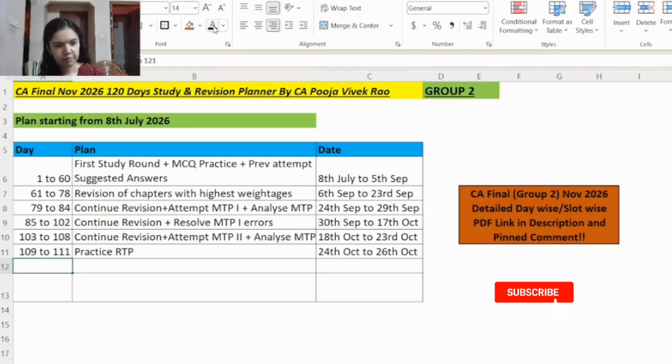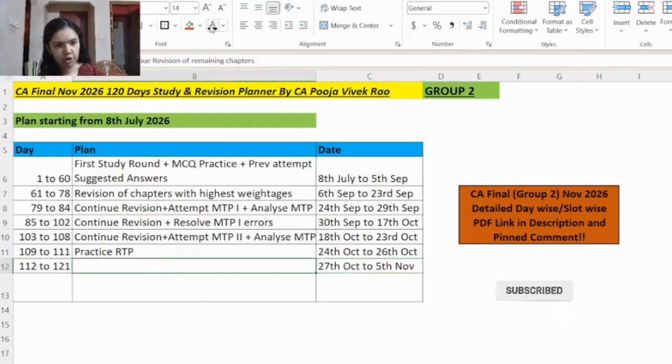Then from day 112 to 121, that is 27th October to 5th November. So here you will continue revising the other chapters. So if there is any other chapter left, or if any errors are left from MTP2 analysis or in RTP analysis you came across any error, so you will work on those errors in these days.